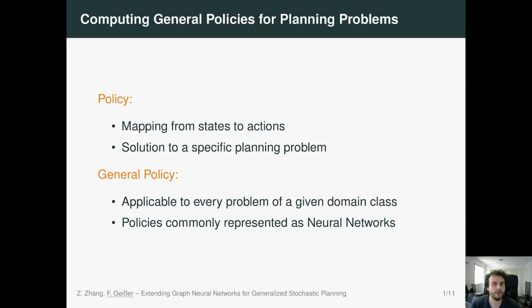The problem we are considering is computing general policies for planning problems. As you probably all know, a policy is a mapping from states to actions and usually represents a solution to a specific planning problem. Whereas on the other hand, a general policy is applicable to every problem of a given domain class. There's been quite a lot of work over the recent years on generalized planning and general policies, and usually those general policies are commonly represented as neural networks.